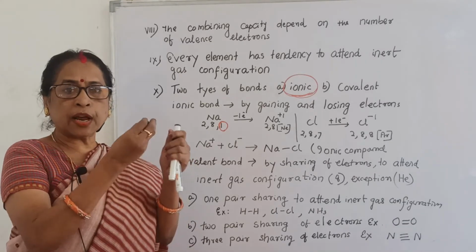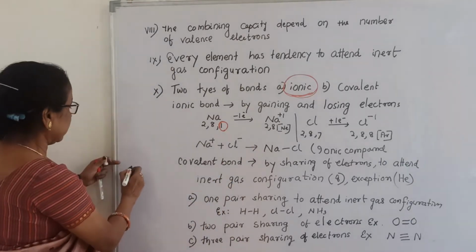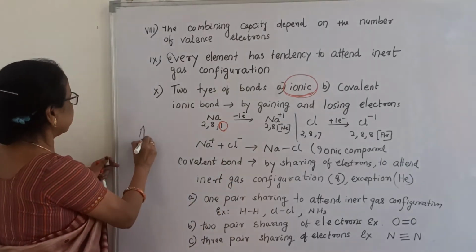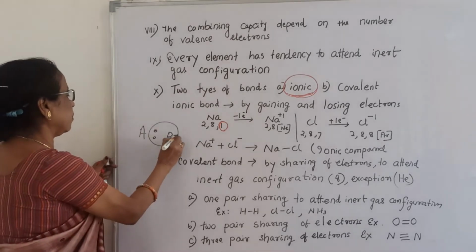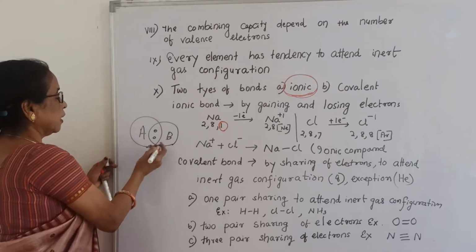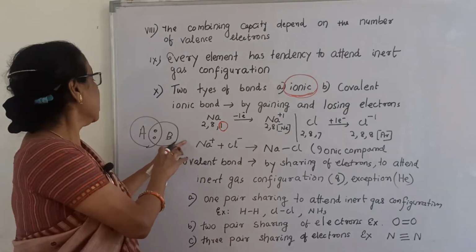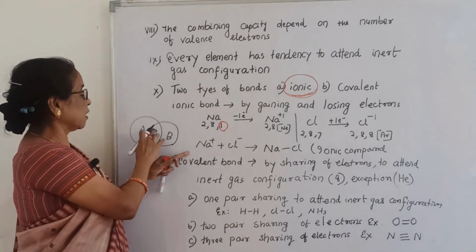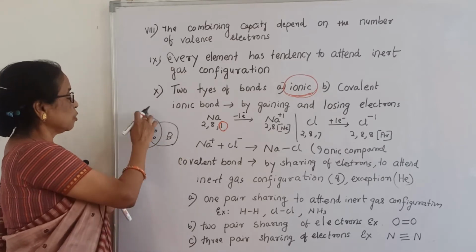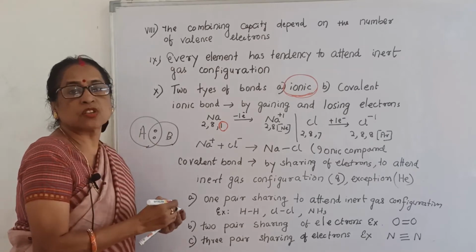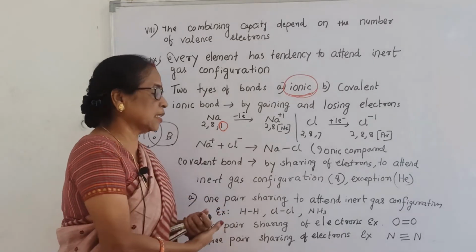Sharing of electrons means the shared electrons are counted when required. Suppose A is there, and here B. When it is required, you count for B. When it is required, you count for A, that is sharing. For B to attain the inert gas configuration, these electrons are counted. When you count the inert gas configuration of A, then also you count these 2 electrons. That is why it is called sharing of electrons. Now here the exception case is helium.